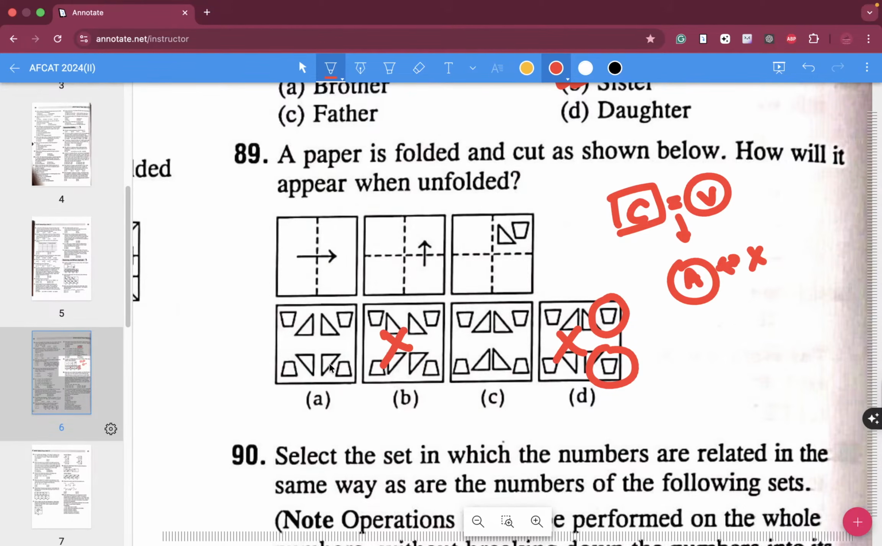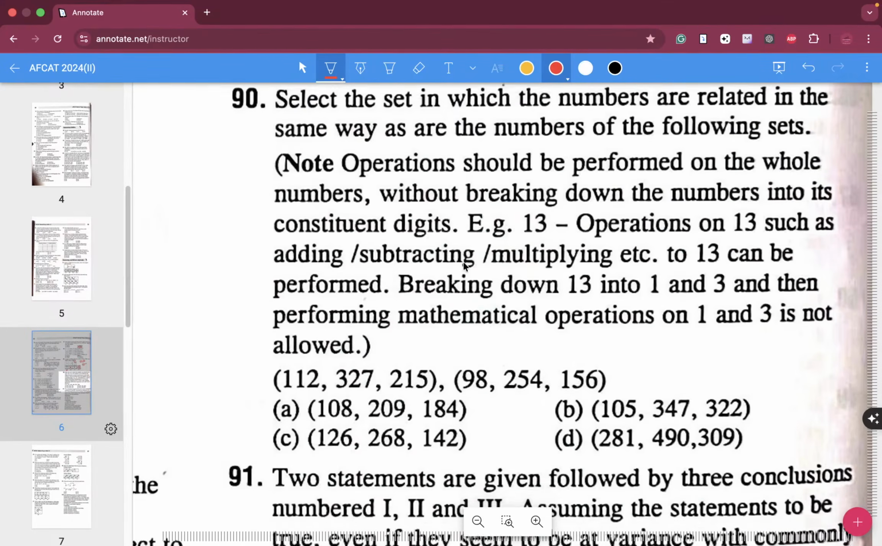Now coming to this particular one, the gap over here is pretty small, but this gap seems to be sufficient, because there is this gap and over here there will be one more gap. So for 89, go ahead with A as the answer.